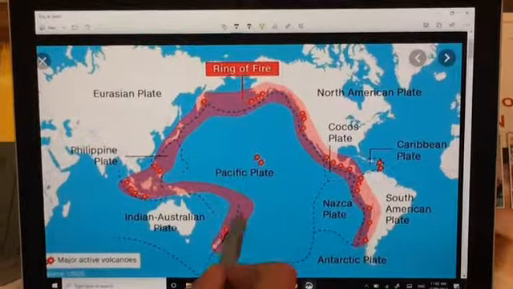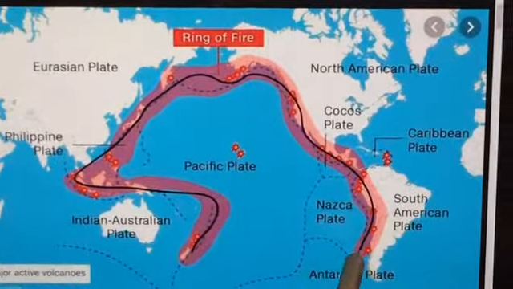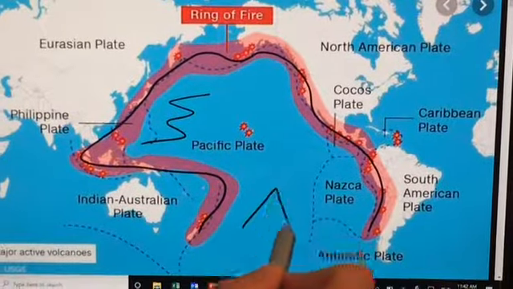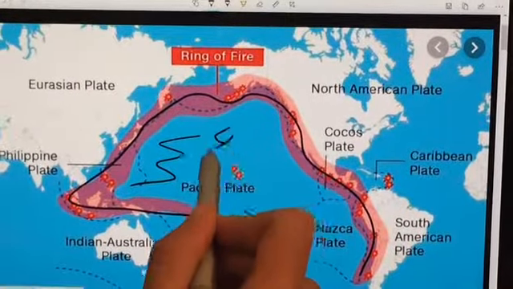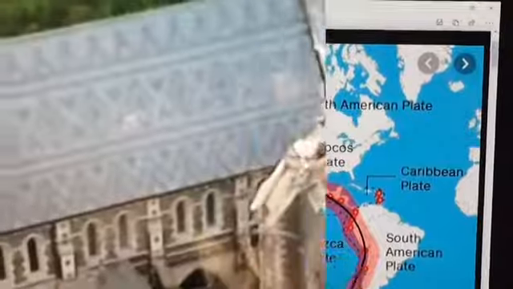The Ring of Fire is a major area in the Pacific Ocean, where most earthquakes and volcanic eruptions occur. It is a large 40,000 kilometre horseshoe shape. This is an example video of the Christchurch earthquake in 2011.